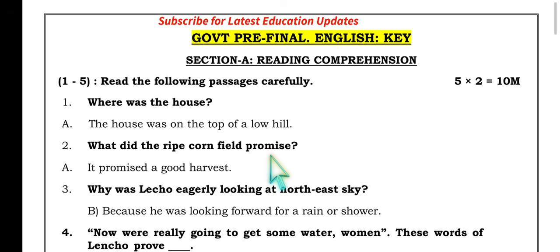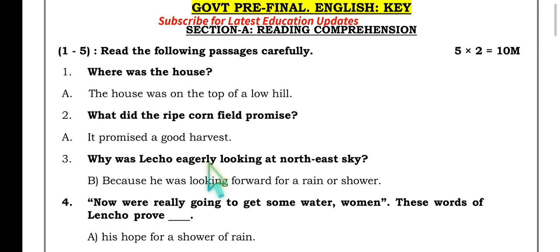So now with these remarks, let us get to know Section A, reading comprehension. The first passage has been extracted from our first lesson, A Letter to God, so very easy to answer. Where was the house? The house was on the top of a low hill. Here, crest of a low hill. Any possible answer can be awarded the mark.